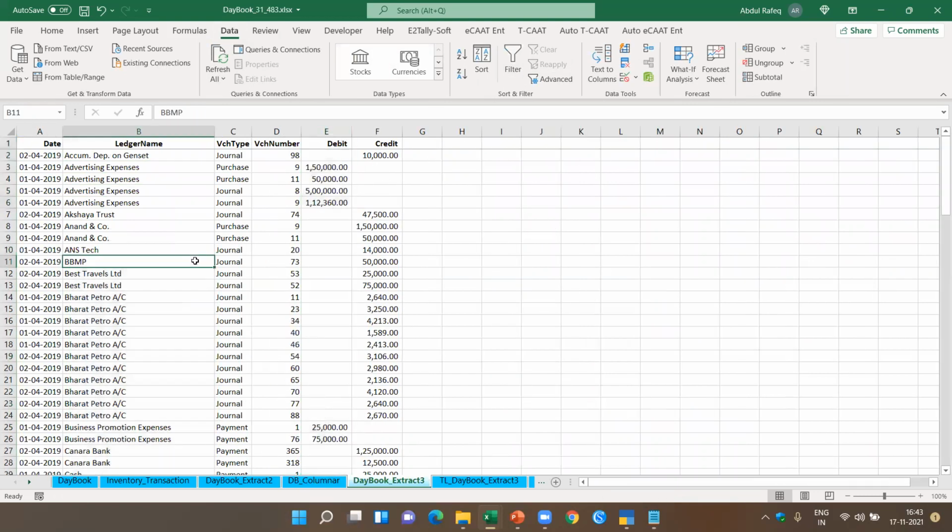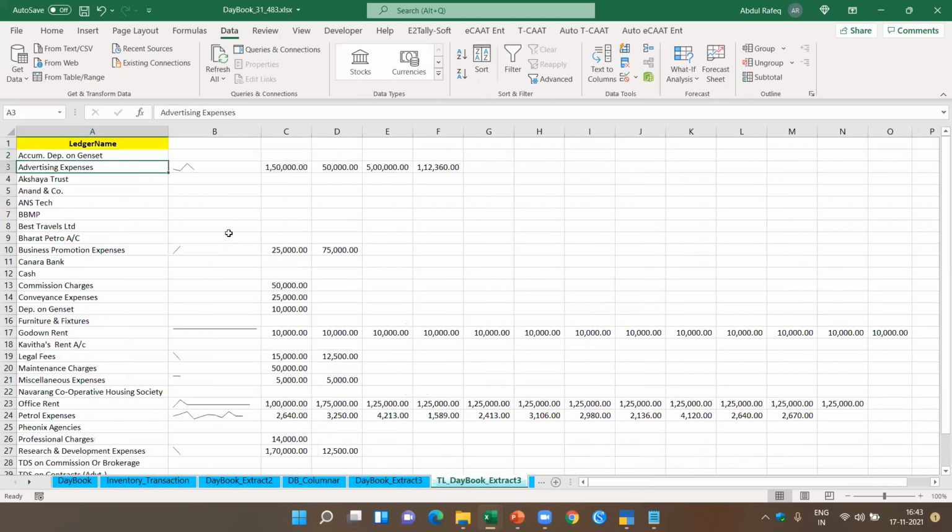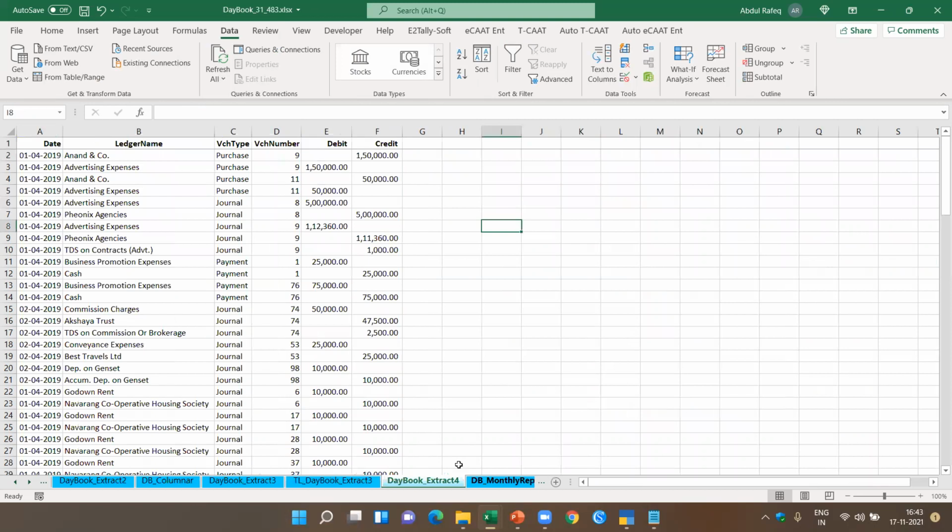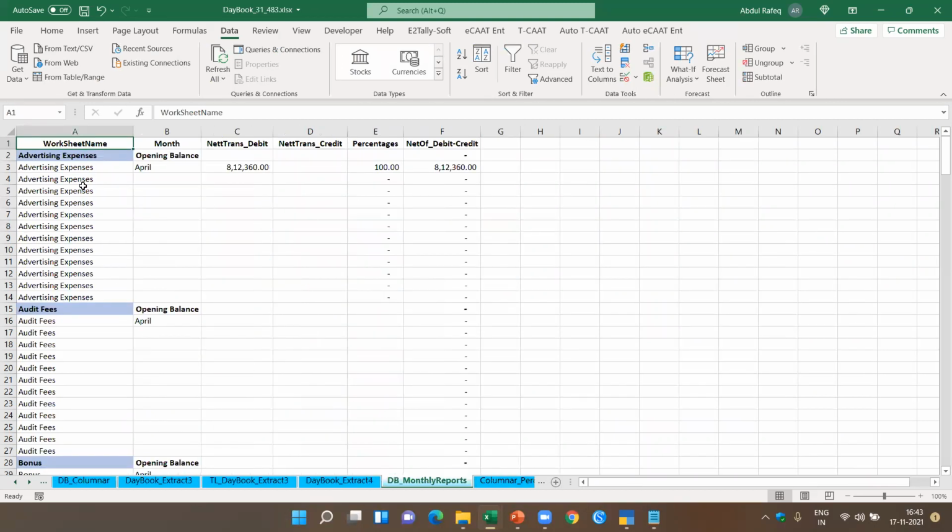This is another one where you got the expenses. Now this is where I said the trend analysis for each of the expenses or all the ledgers you can get, and you can see the trend. Okay, now here is one more data, and this is the monthly report which I showed you, the advertisement expenses. For each of the months you can also extract. I'm going to show you a little later.